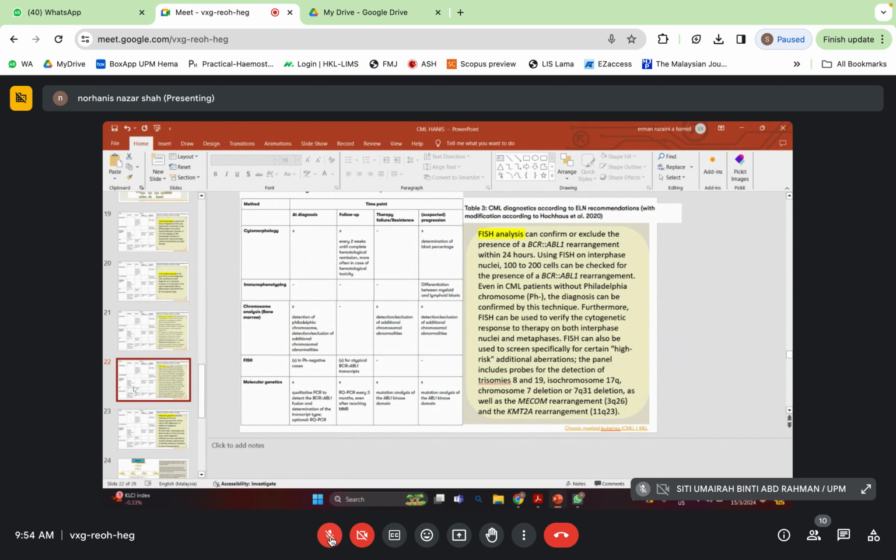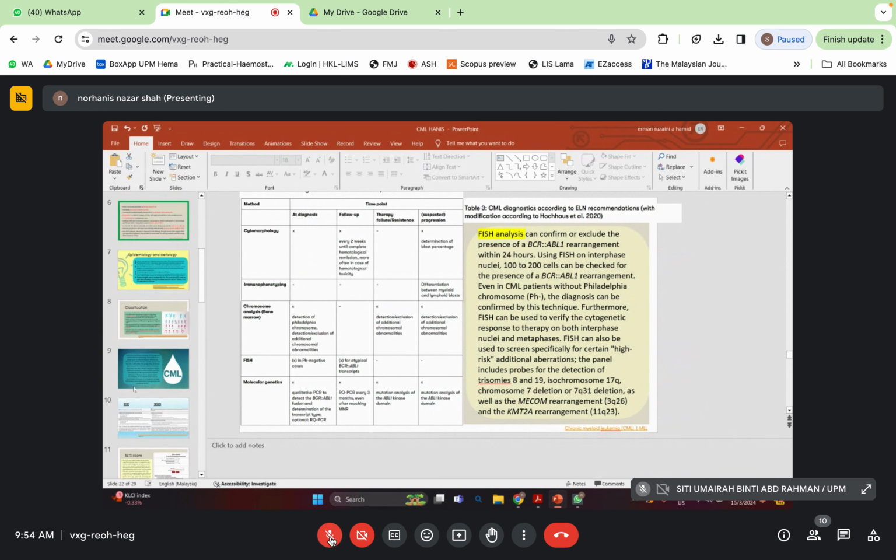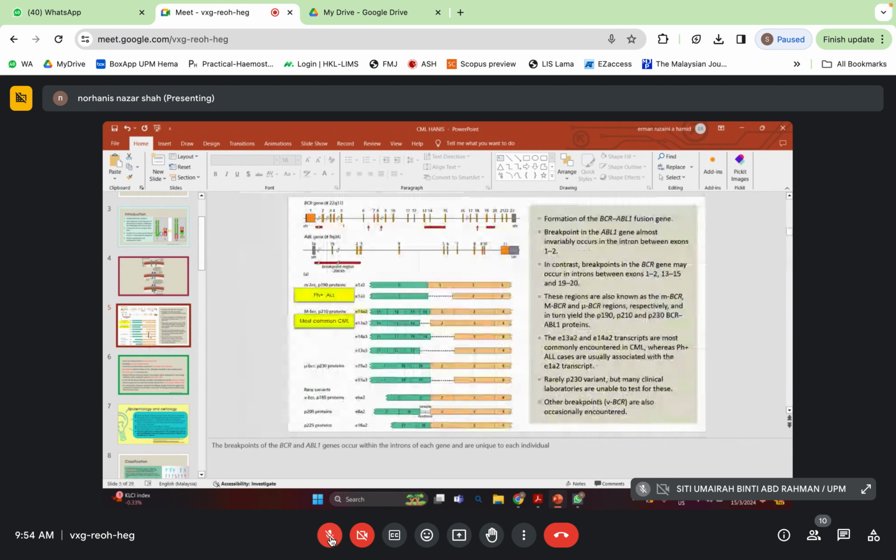Contoh cryptic translocation tu macam E14A3 dengan E13A3. Okay. Betul? Yang 13 atau 14 tu is actually the exon lah. Kalau dia dekat exon 13 then it's 13A2. Kalau exon 14 it's 14A2 lah. Okay. Okay, thank you.